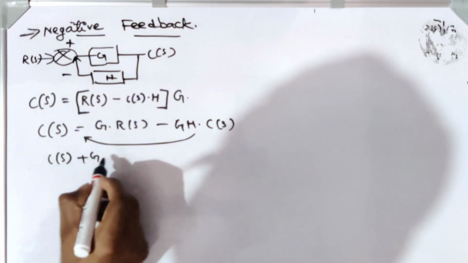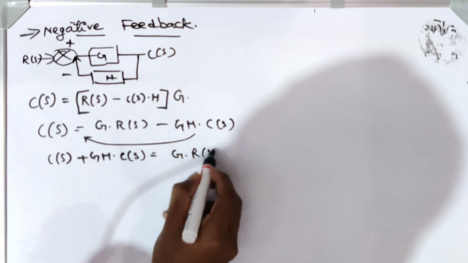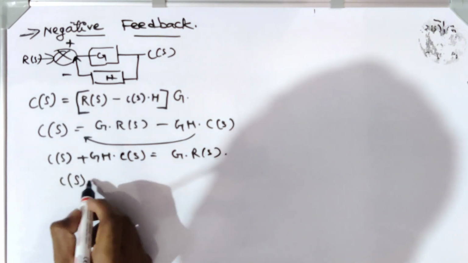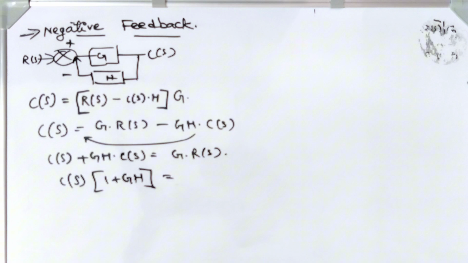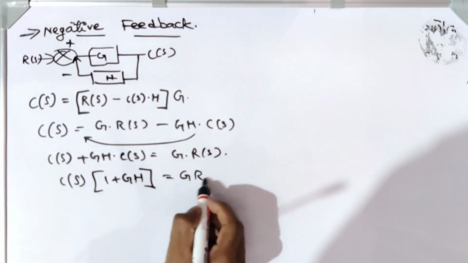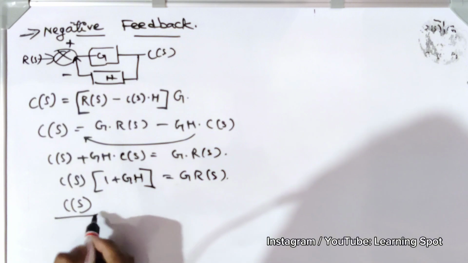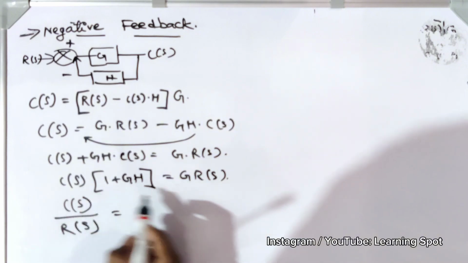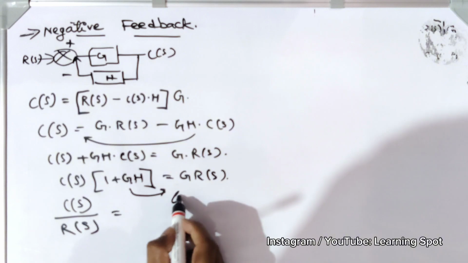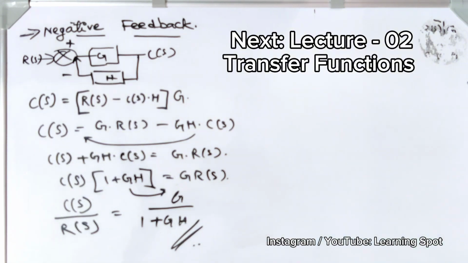C of S plus GH into C of S is equal to G into R of S. Taking C of S common, we get 1 plus GH into C of S equal to G into R of S. We know that the transfer function is nothing but the output by input signal, C of S by R of S. Sending this to this side, we get G by 1 plus GH. So this is the transfer function of the negative feedback network.